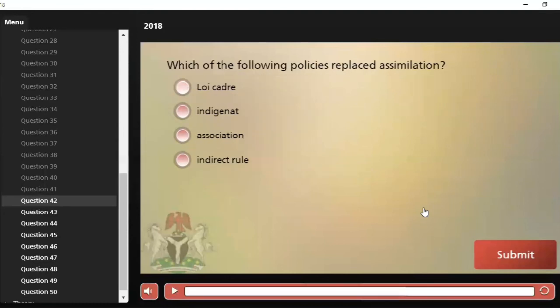Which of the following policies replaced assimilation? A, locality, B, indigenous, C, association, and D, indirect rule. Of course, we know the principle of association replaced the principle of assimilation.